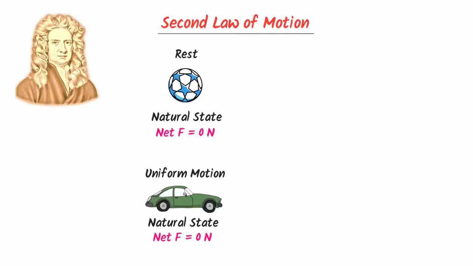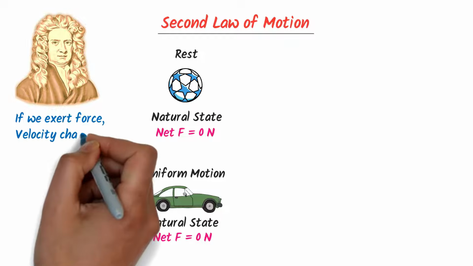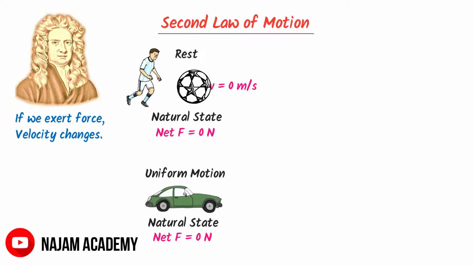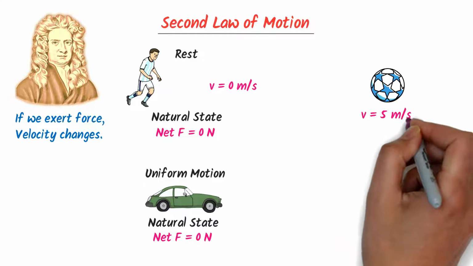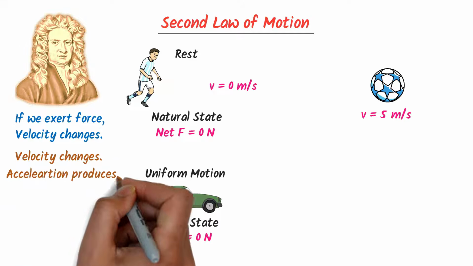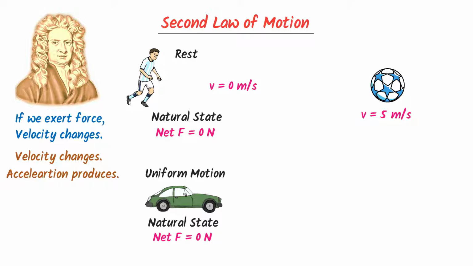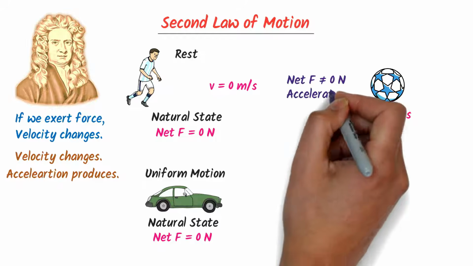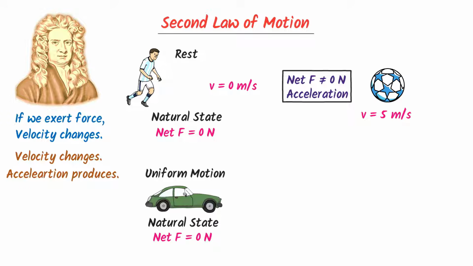Now Newton Baba states that if we exert force on this stationary ball, force will change its velocity. For example, initially the velocity of the ball was 0. After exerting some sort of force on it, let its velocity change to 5 meters per second. We know that when velocity changes, acceleration is produced. So indirectly, Newton Baba states that when net force is not equal to 0, it produces acceleration. Let me repeat it. When net force is not equal to 0, it produces acceleration.